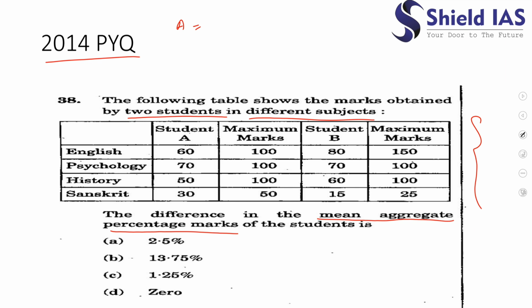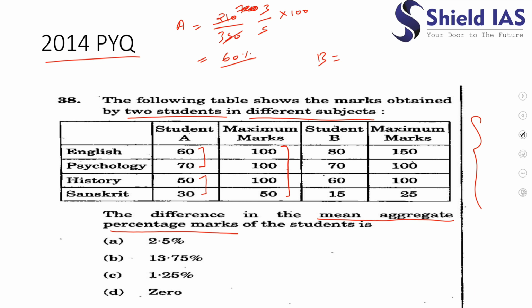Yes. What would be the average of A? A is getting 70 plus 60, 130. 130 plus 80, which is 210, divided by 350. This will be the average percentage marks. So it becomes 3 by 5, and if we multiply by 100, it would become 60%.